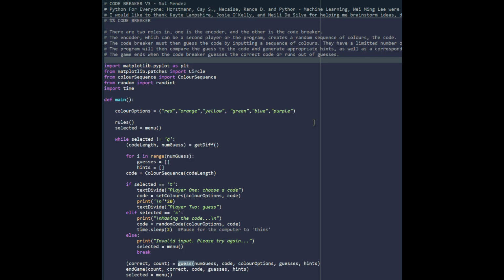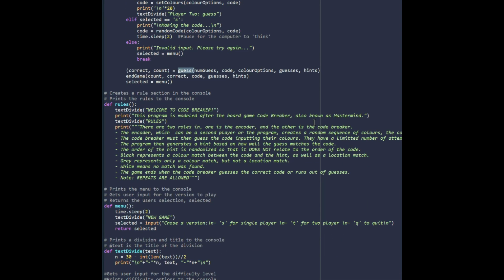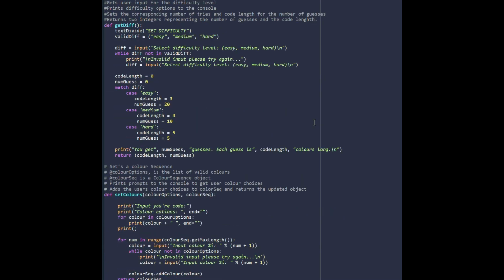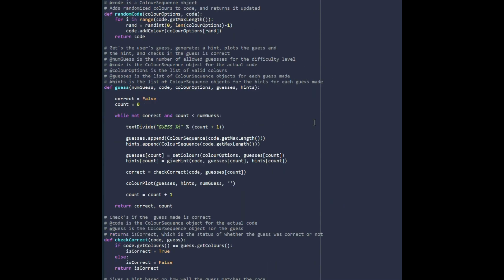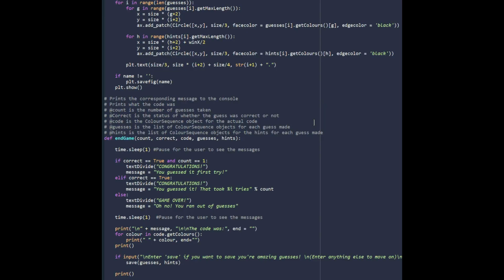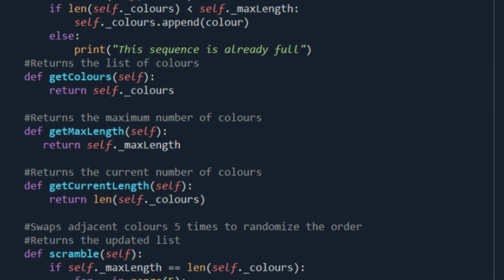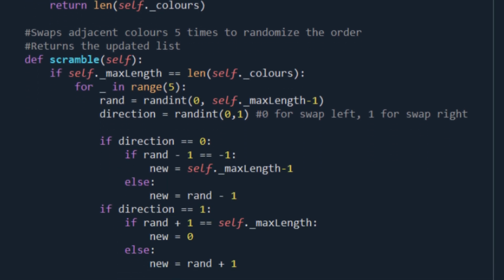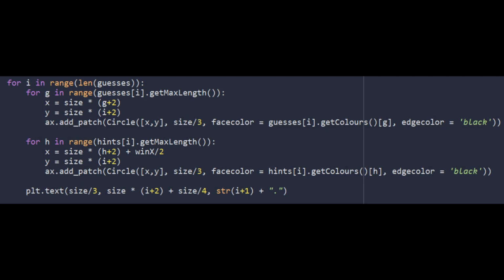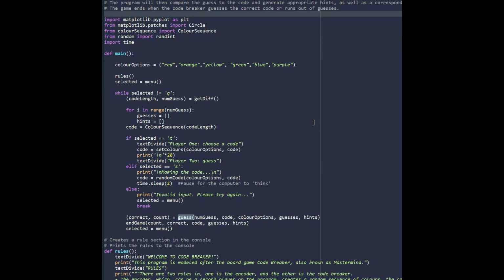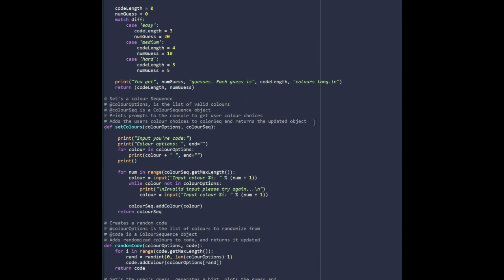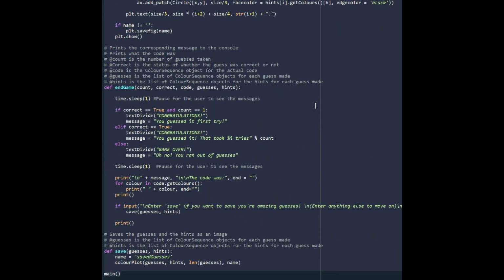For my final version, my goal was to polish my code and clean up the handling of my data. Since I had my guesses, my hints, and my codes, which were all sequences of colors with the same properties, I decided to create a class, color sequence. An object of this class had a maximum length, so a maximum number of colors that it could hold, as well as a list of colors itself assigned to it. By using object-oriented programming, I got a consistent way of handling my data that I found more readable than constantly indexing lists. While this was not necessary for the function of my code, I'm glad that I completed this since I feel that it gave me a deeper understanding of the concepts we learned in class.